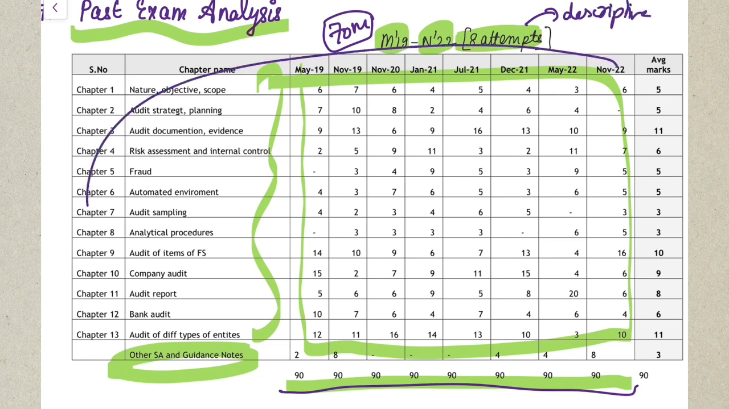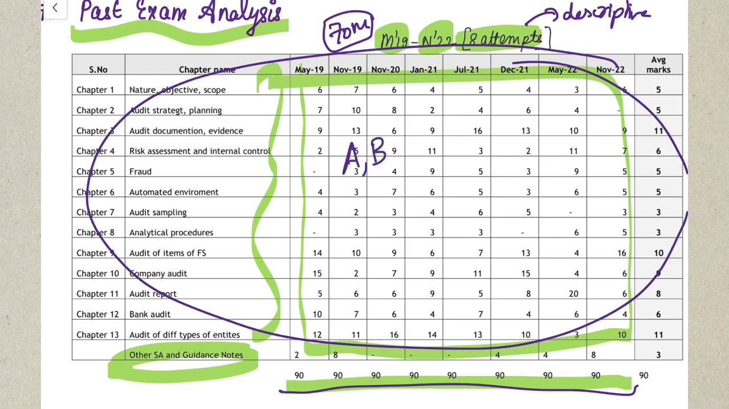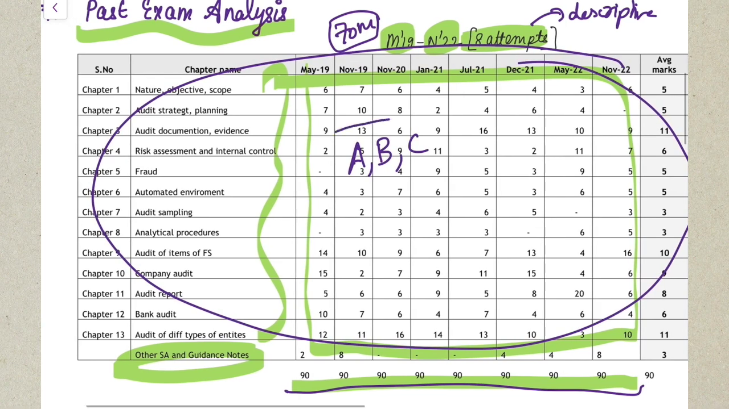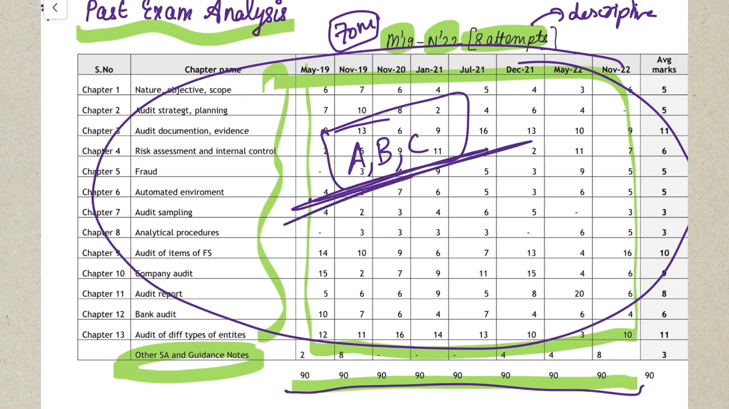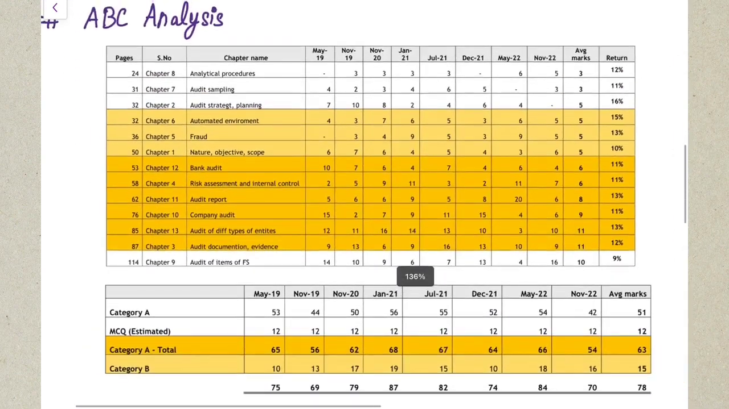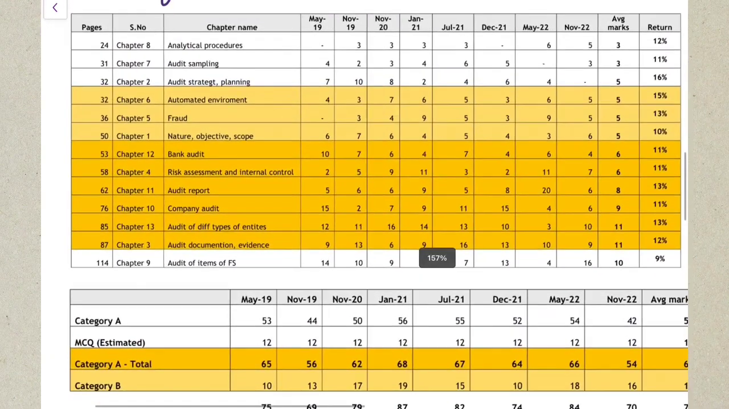Based on this past trend analysis, I have come up with a categorization of chapters: category A, category B and category C chapters, which will rank from your most important to your least important chapter. So without wasting any more time, let me tell you how I have come up with this category A, B and C analysis and how you can utilize this to best score in your examination. So if you see, this is an ABC analysis right in front of your screen.